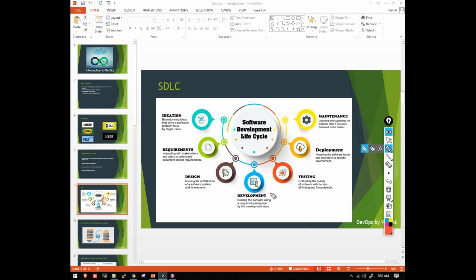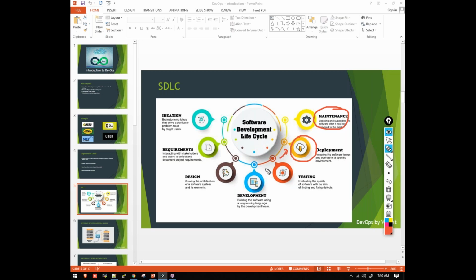Once the code has been written, they will test that code, then they'll deploy that code to the customer servers. They'll try to check whether it's working properly or not, and it will be properly monitored and maintained. If any issues are there, the support team is there, right? They'll try to maintain this. So these are the different stages involved in a software development lifecycle.